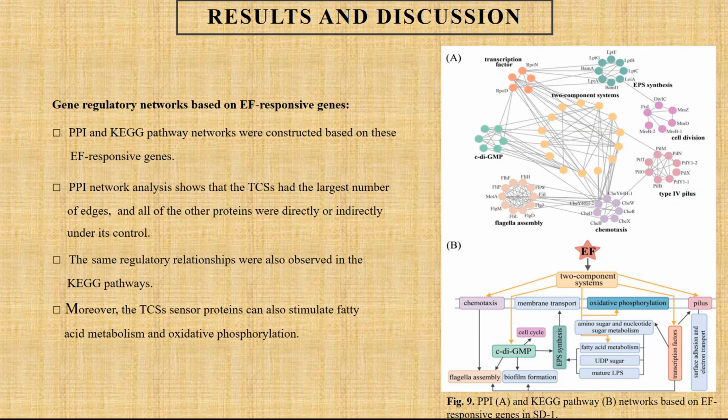Next is the electroactive biofilm formation mechanism on the electrode surface by gene regulatory network analysis. In this regard, protein-protein interaction and Kyoto Encyclopedia of Genes and Genomes pathway networks were constructed based on electric field responsive genes. Protein-protein interaction analysis, Figure 9a, shows that the 2-component systems had the largest number of edges, and all of the other proteins were directly or indirectly under its control, suggesting an important role for the 2-component systems in response